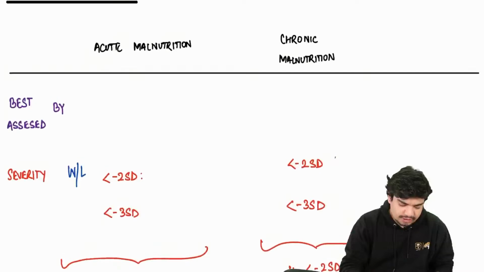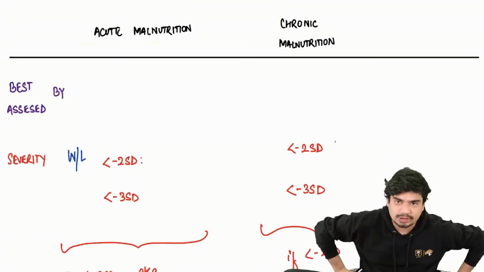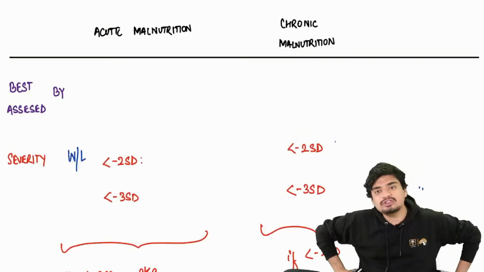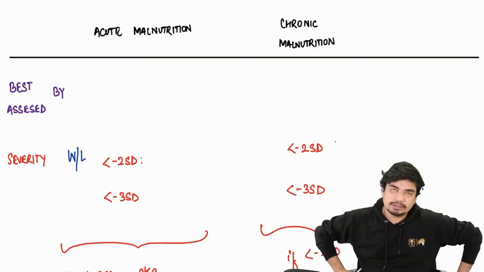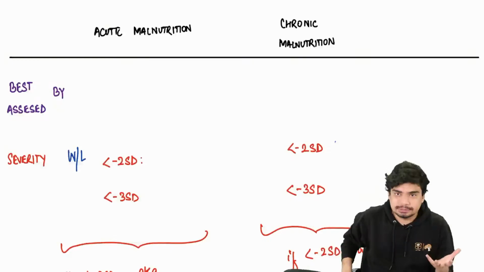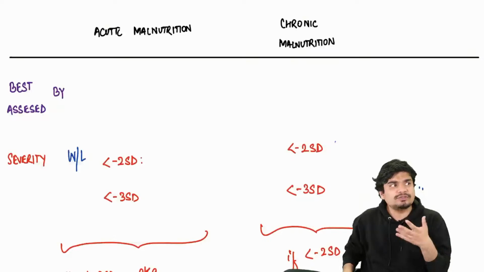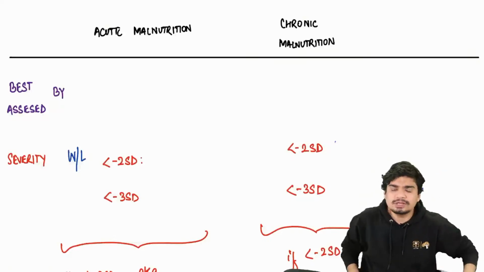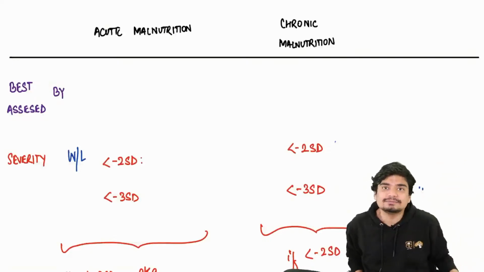First we'll understand the difference between acute and chronic malnutrition. How do we judge acute malnutrition? How do we judge chronic malnutrition? Which is the best assessment method? See, let's say if I stop eating food for 1 month, or a child starts to fast and doesn't take food for 1 week or 2 weeks. Then what's going to happen? Will his weight decrease or will his height decrease?